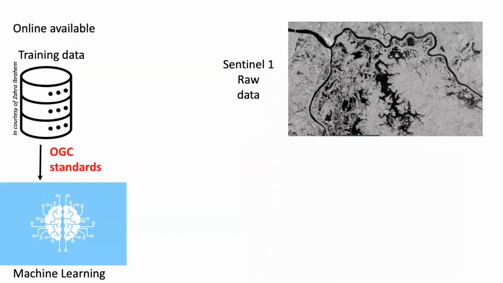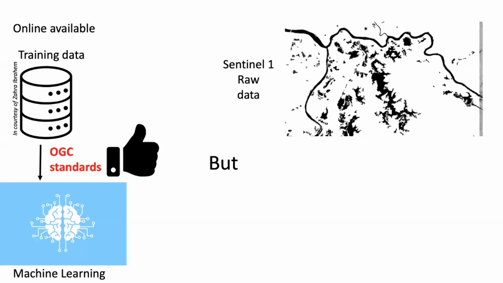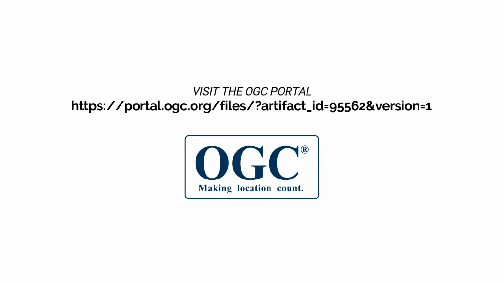So to conclude, OGC services like WMS for training datasets do work, but keep the data pairs together and use the file identifiers for metadata, such that, for example, date, lat long, image ID is also included in the label. Here again, if you want more details, please visit our ER on the OGC portal.